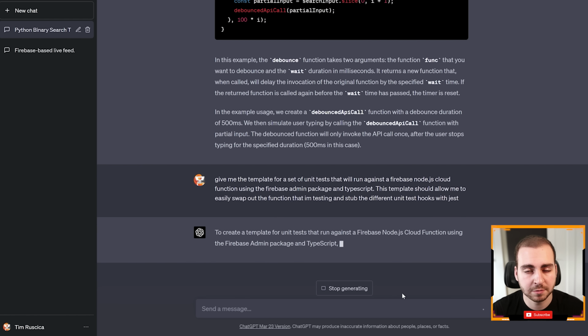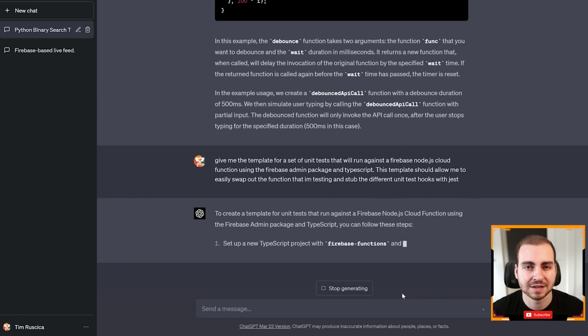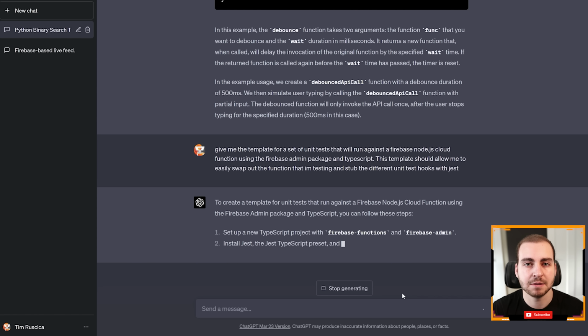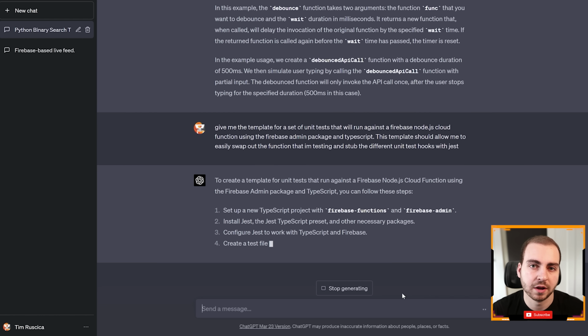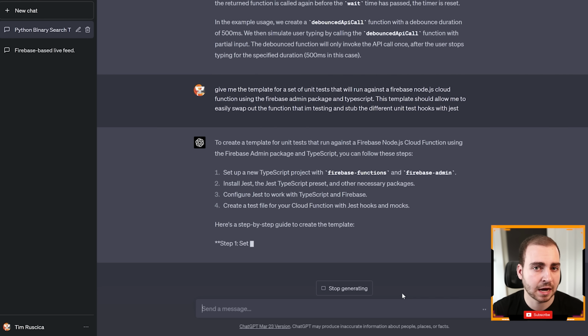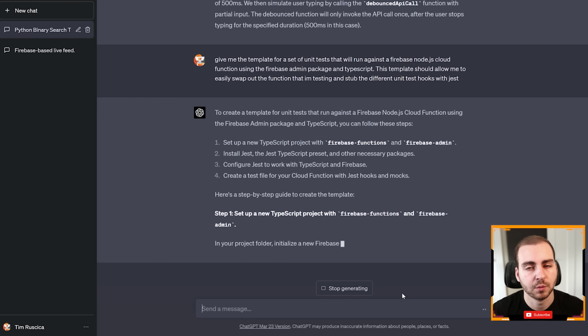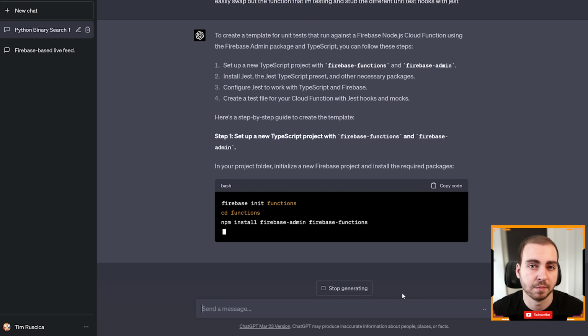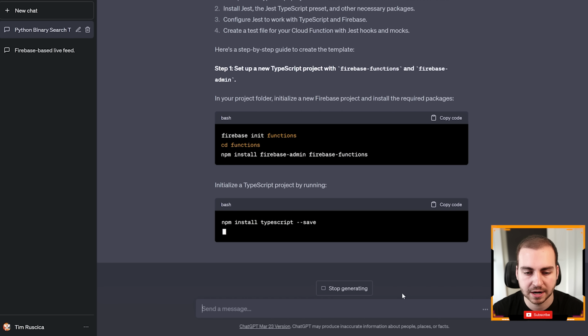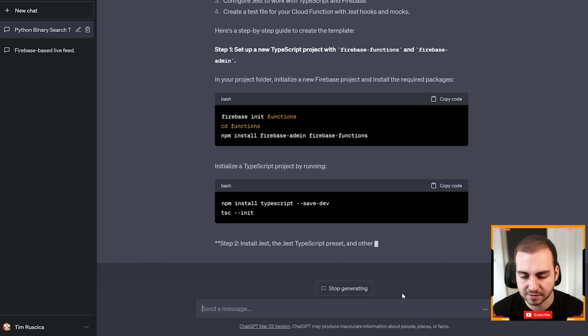So this would save me quite a bit of Googling, quite a bit of actually writing this out and stubbing it, and now I'll have a template that I can use for every single one of my Firebase function tests. This is actually an example of something I did a few weeks ago when I was writing some in-depth tests for my Firebase functions, because I'm working on an app right now that does use this, and you can see it gives me all of the steps.